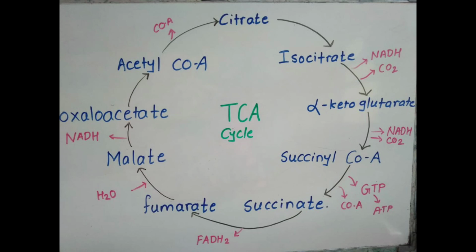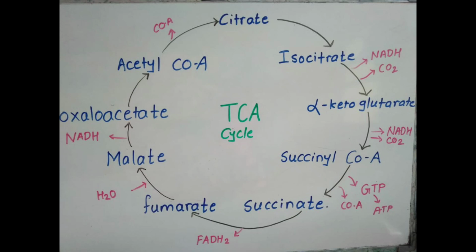Succinyl-CoA to succinate. See the diagram properly. The GTP and CoA, coenzyme A, get released. This GTP again forms ATP. From succinate, it forms fumarate. In this process, FADH2 is released. Fumarate to malate, a water molecule is added in the process. That means a hydration process occurs. Okay, from malate to oxaloacetate.